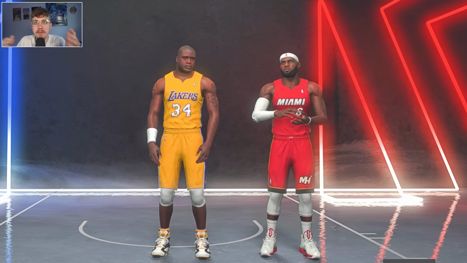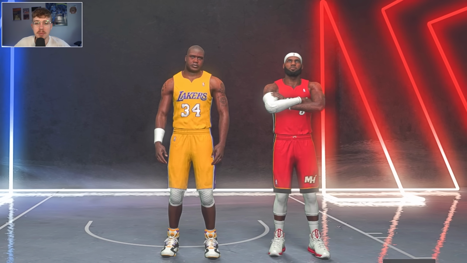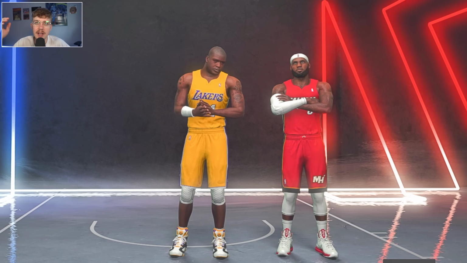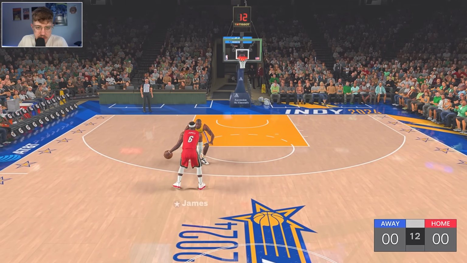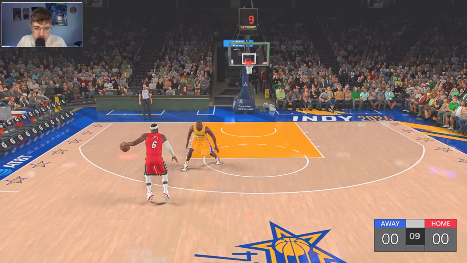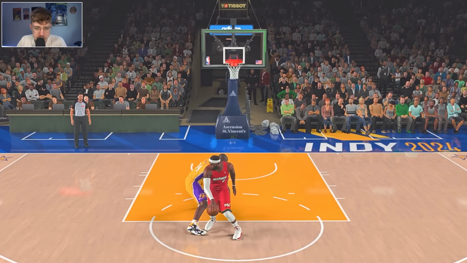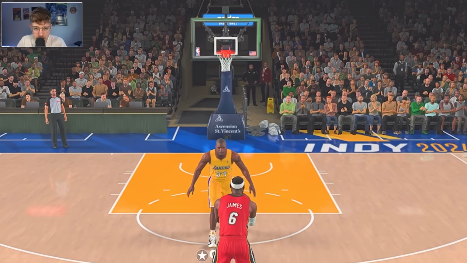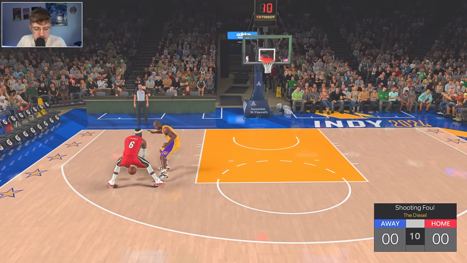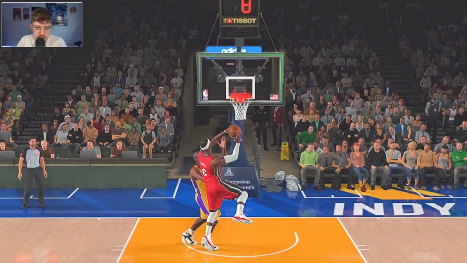And making our way to the finals of the over 6'8" players, we got Shaquille O'Neal facing off against LeBron James. LeBron a 99 overall, Shaq a 98, so it's going to be interesting to see what LeBron can do here, if he can actually defeat Shaq. Shaq's been looking unstoppable in these 1v1s. He fouls to start the game. But LeBron has beaten some big men. I mean, there's so many of him. I don't even remember which one faced who.